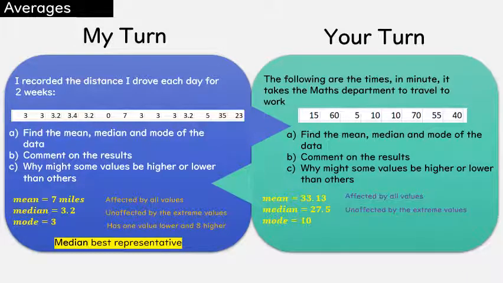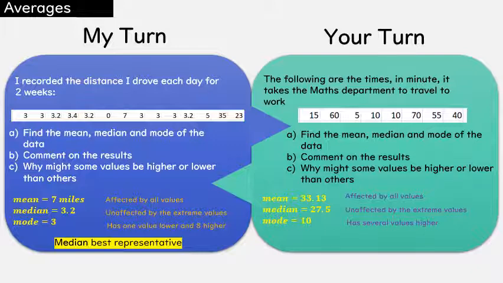The median is unaffected by those extreme values and therefore is a little bit lower because it's just taking the middle value. And the mode, which is just the most common, was 10. But 10 doesn't seem to be the most typical value. We've got a lot of values that are higher than it. There's only one value lower than 10, and the rest are all above. So that really doesn't represent the data.